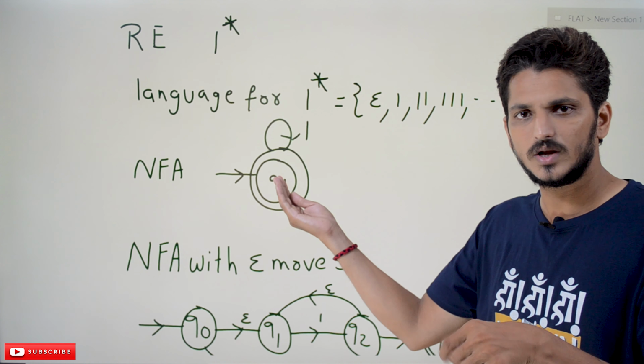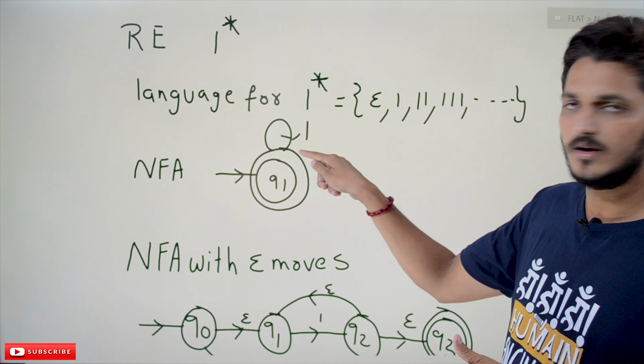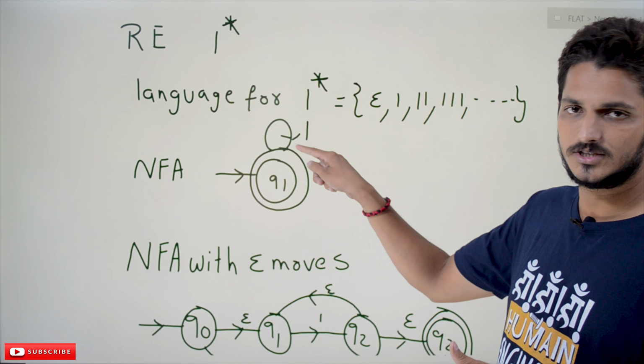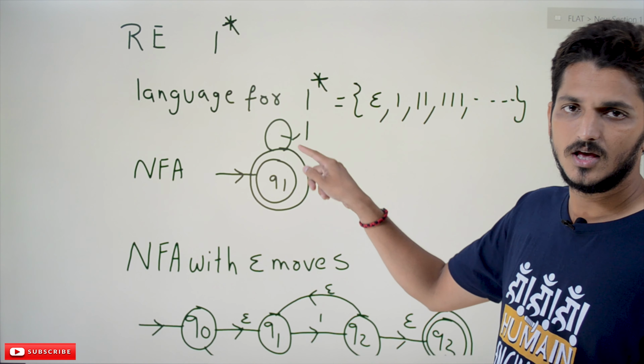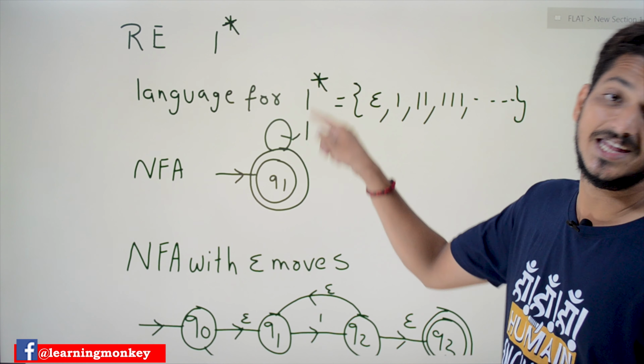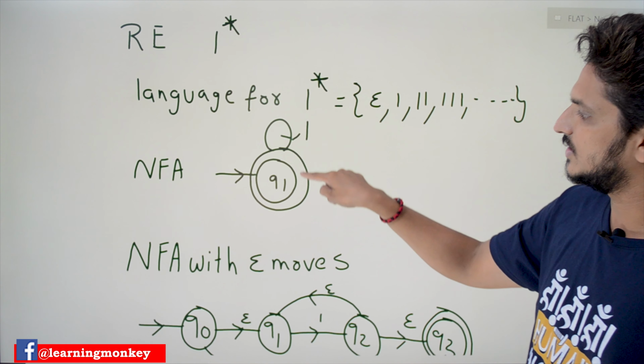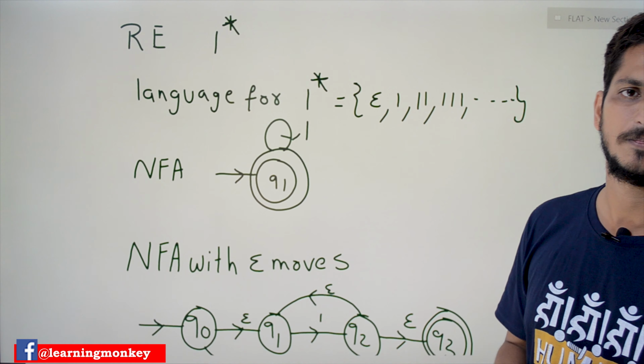So we start at Q1, we are in the final state, and it is accepting. If you find 1, stay on the final state. If you find another 1, 1 is accepted, 2 ones accepted, 3 ones accepted, any number of ones accepted. So the equivalent of this regular expression is this NFA.